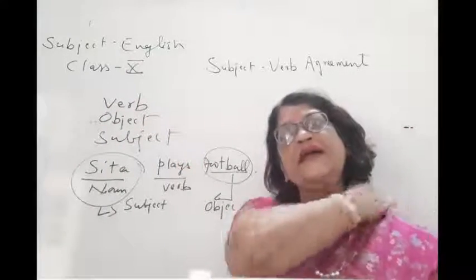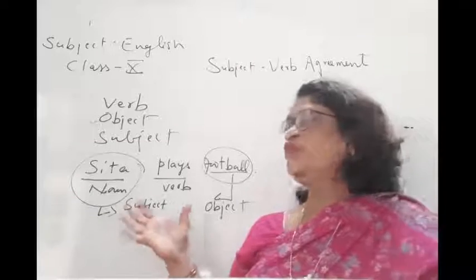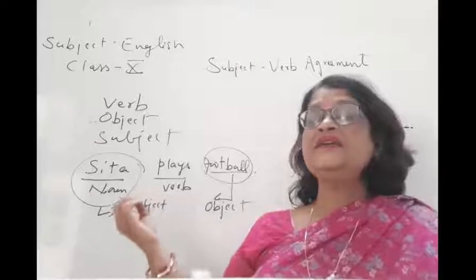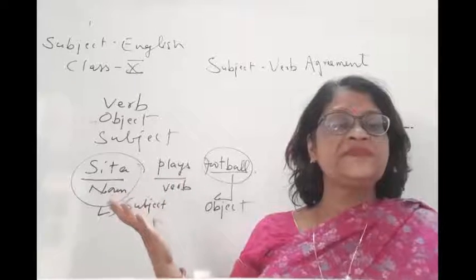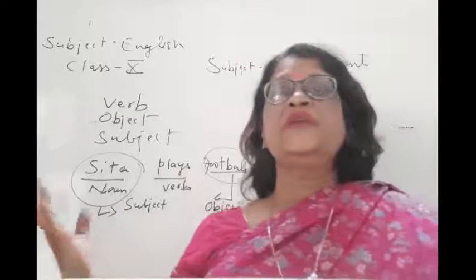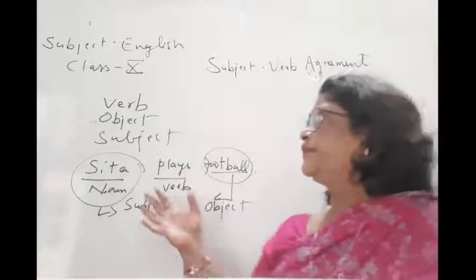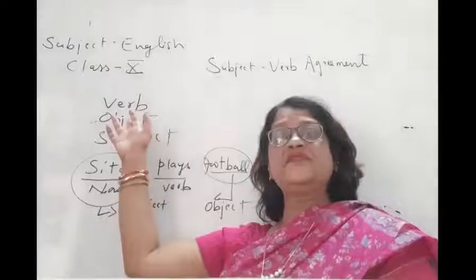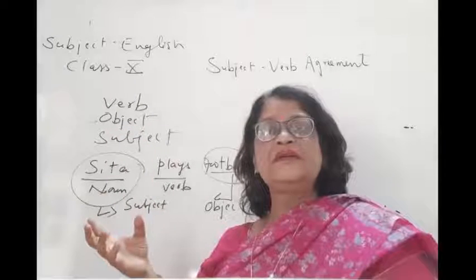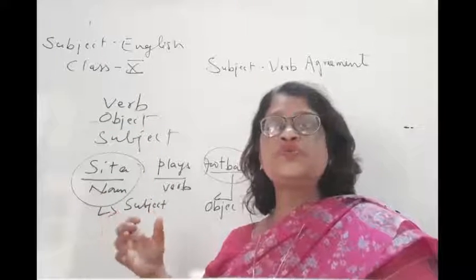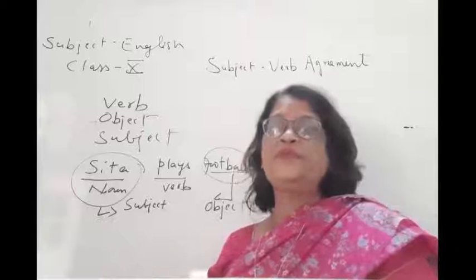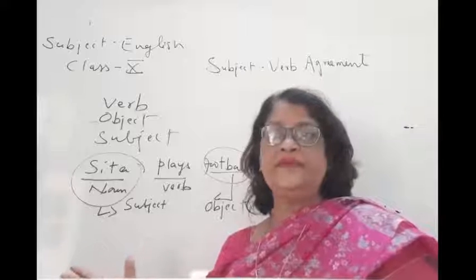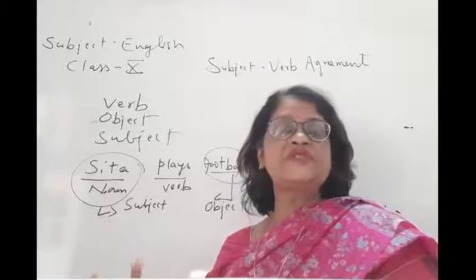Once again I explain this to you. So children, verb here means whatever work we do, that is a verb. Like he eats, she plays, they dance. So play, eats and dance are verbs. Then one more thing related with the verb: what action has been done? Sita is going to sing. So sing here is a verb. Monu dances on the bed. Dances is an action verb, so it is a verb.